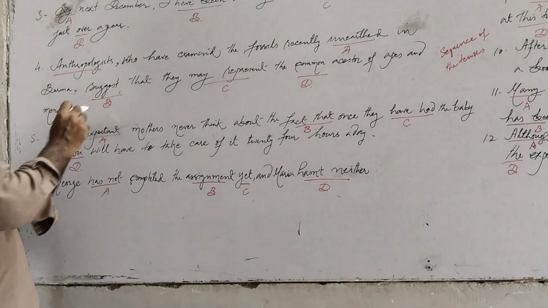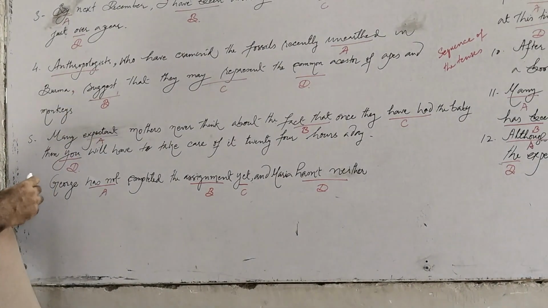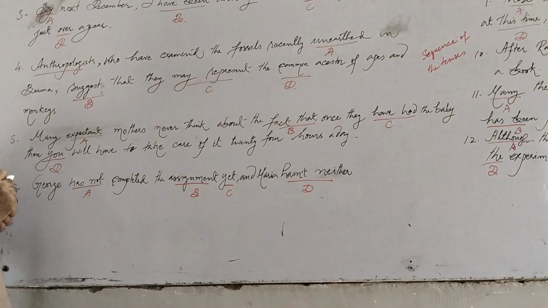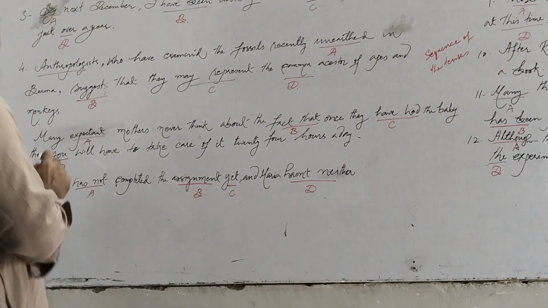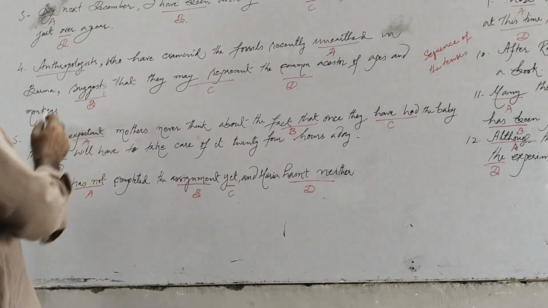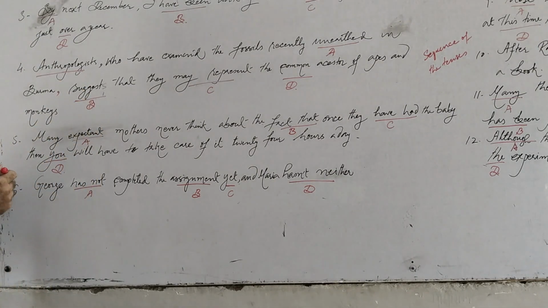So the error is at point B, and we have removed S from here. S is correct because suggest is a singular verb and it does not agree with its subject. The subject is plural.